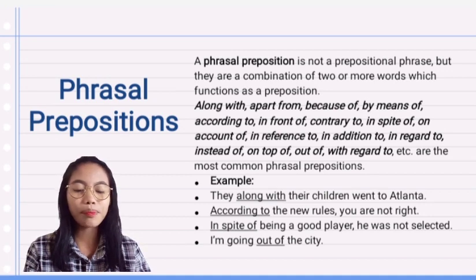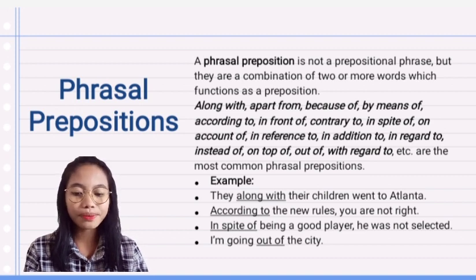Number 4, phrasal preposition. A phrasal preposition is not a prepositional phrase, but a combination of 2 or more words which function as a preposition. Along with, apart from, because of, by means of, according to, in front of, contrary to, in spite of, on account of, in reference to, in addition to, in regard to, instead of, on top of, out of, with regard to, and so on are the most common phrasal prepositions.